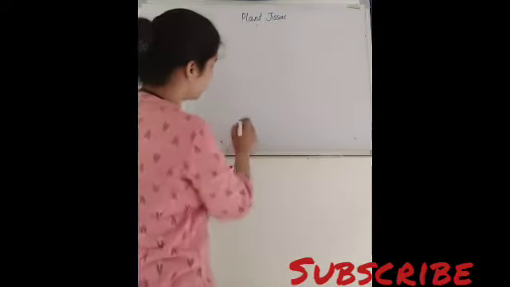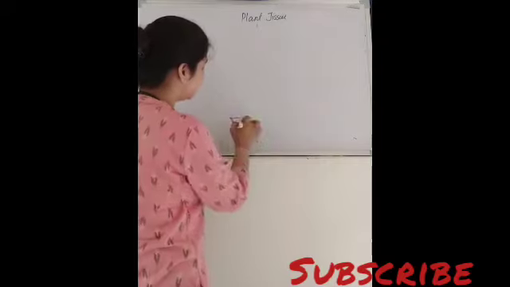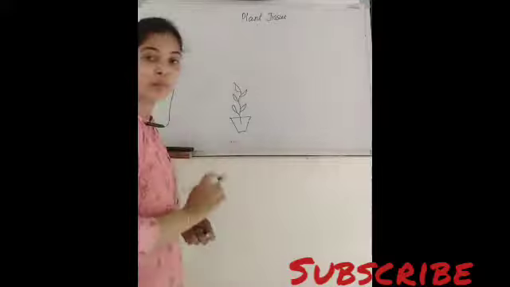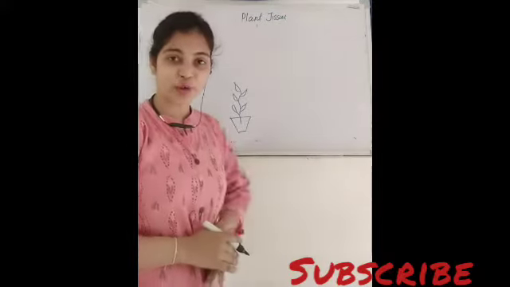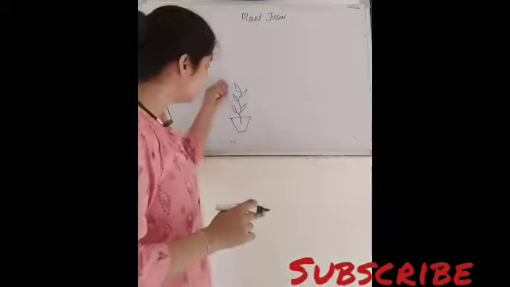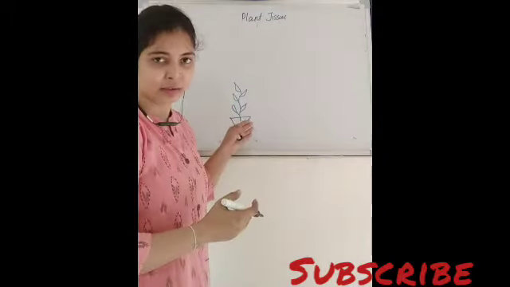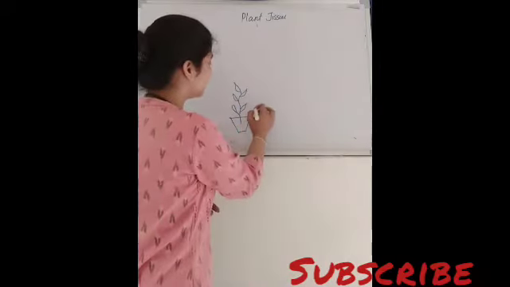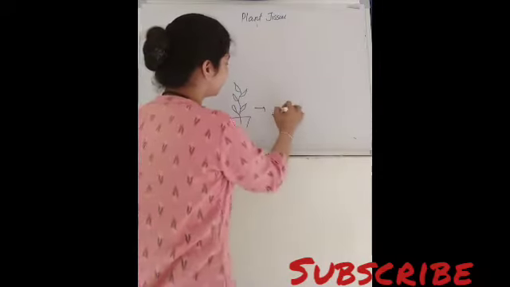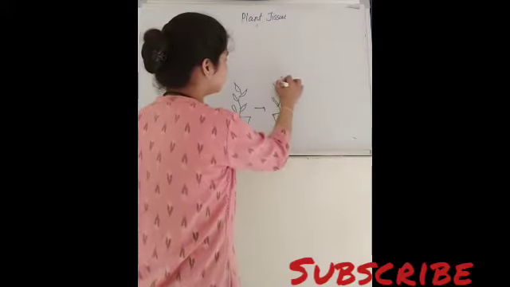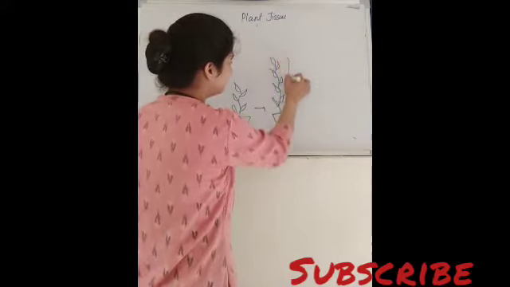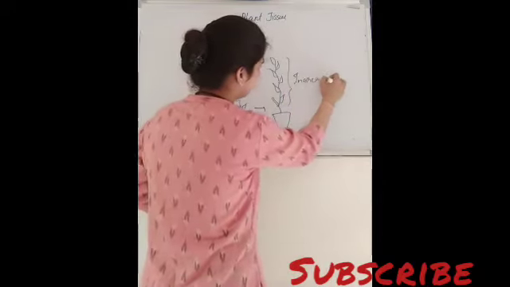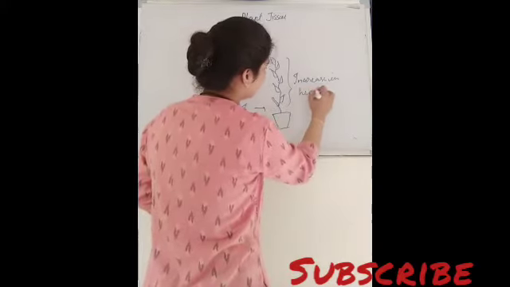See, suppose you have potted a plant, right? After a duration of time, you will see that the length of the plant increases. Plant की height बढ़ जाती है, the height of the plant increases gradually.